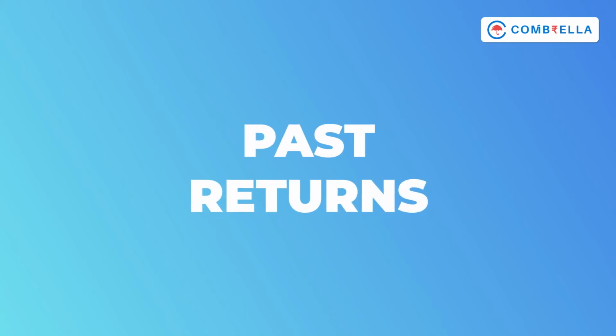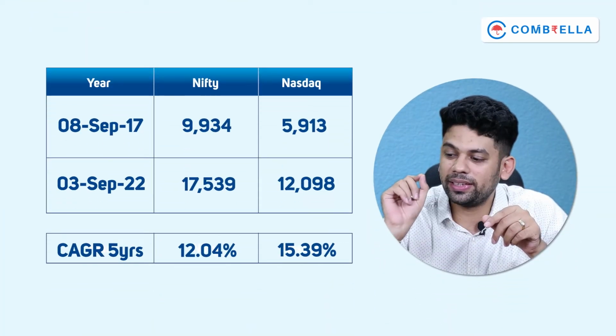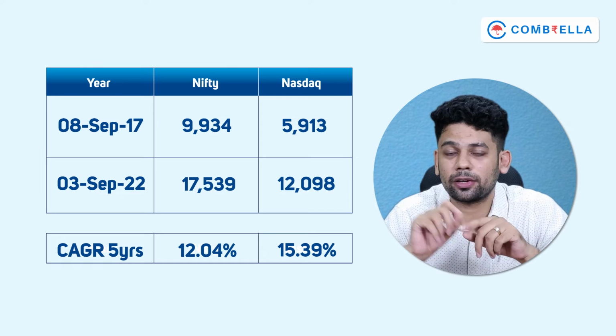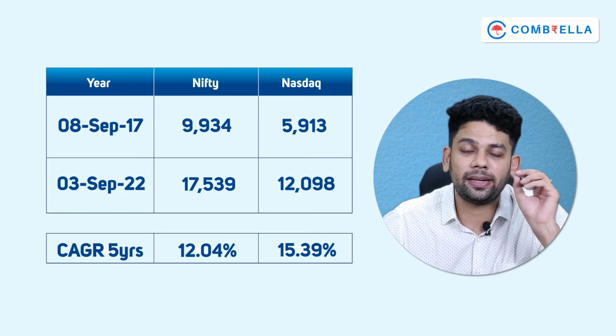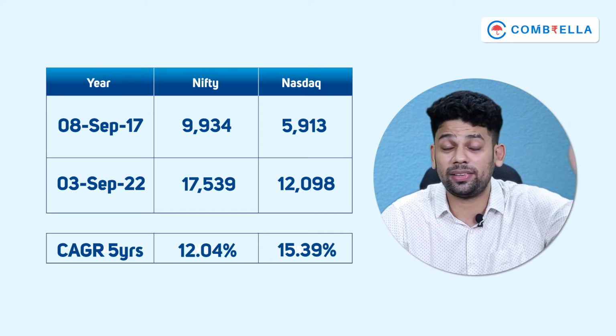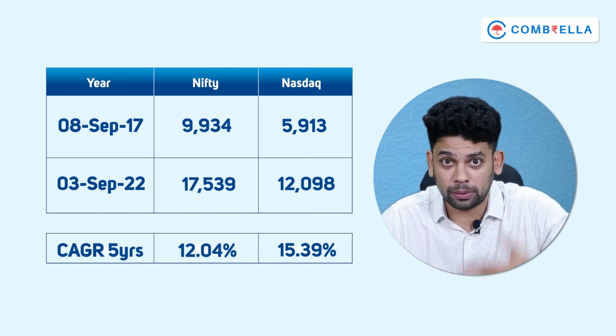Now let us go to the fourth chapter, which is the returns given by the Nasdaq. Friends, Nasdaq has outperformed Nifty 50, S&P 500 and almost all the major indexes of the world for the last 10 years, and it is the best performing index in the entire world. Let us look at the last 5-year returns first of Nasdaq and Nifty. For the last 5 years, Nifty has given a CAGR return of 12%, whereas Nasdaq has given a return of 15.39%, from September 2017 to September 2022.